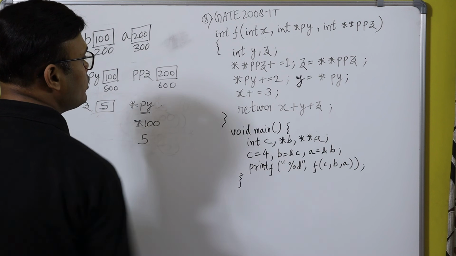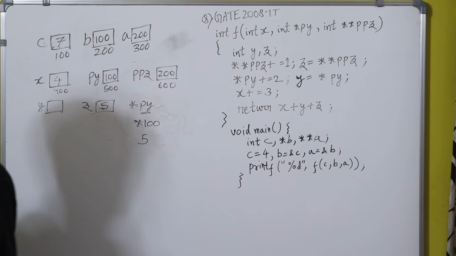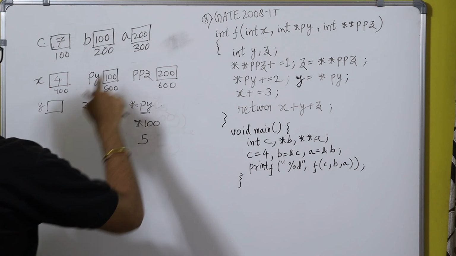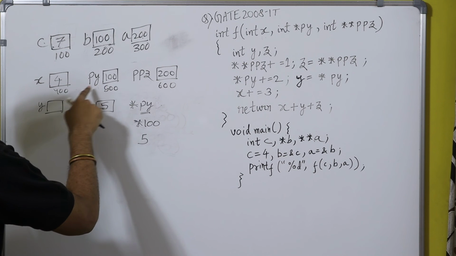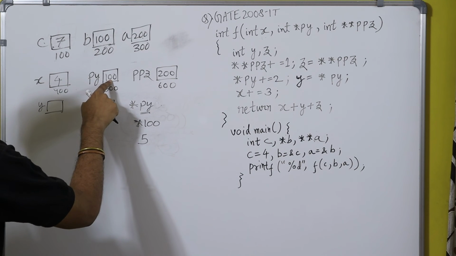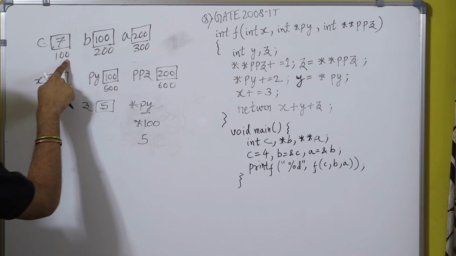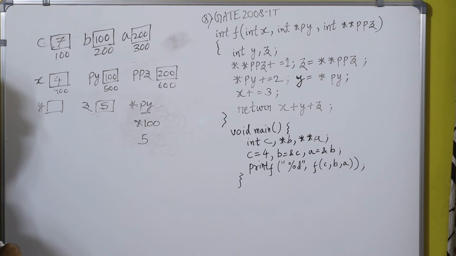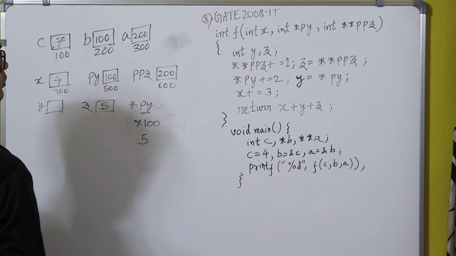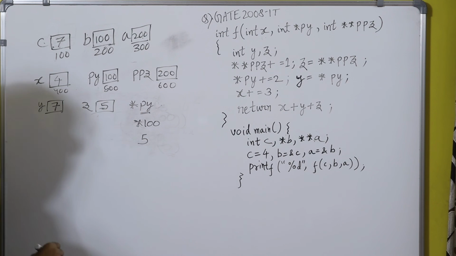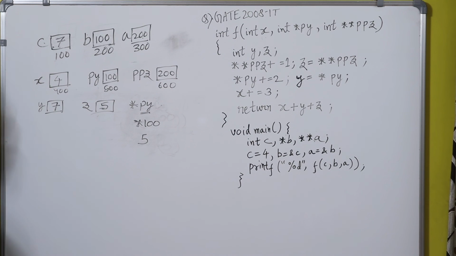And Y is equal to star PY. So what is star PY? What is the value of PY? That is 100. And what is star PY? Value at the address 100. So what is the value present at the address 100? That is 7. Okay. So Y will contain 7. Fine. Y contains the value as 7.